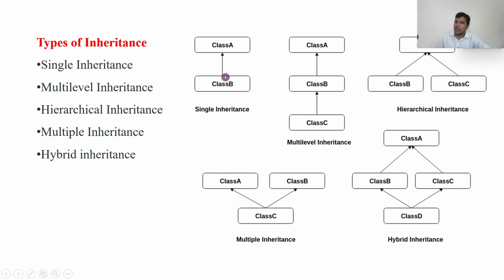Once again, only one level, and only one person getting from one parent, that is called single inheritance. If multiple people are getting, then it is hierarchical. If multiple parents are there and a single child is getting, then it is multiple inheritance. If more than one generation is getting, it is called multilevel inheritance. And hybrid, any combination of these inheritances, is called hybrid inheritance, right?